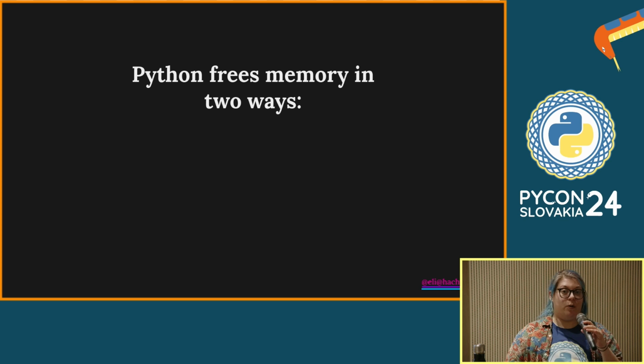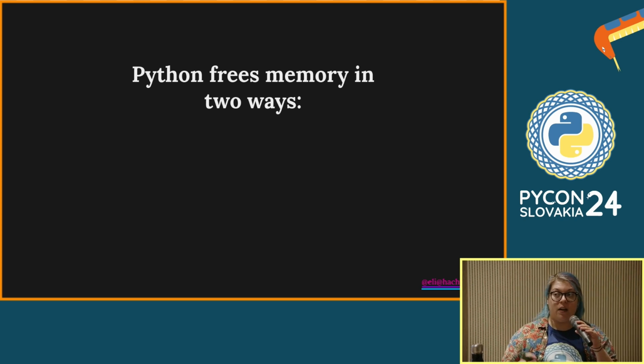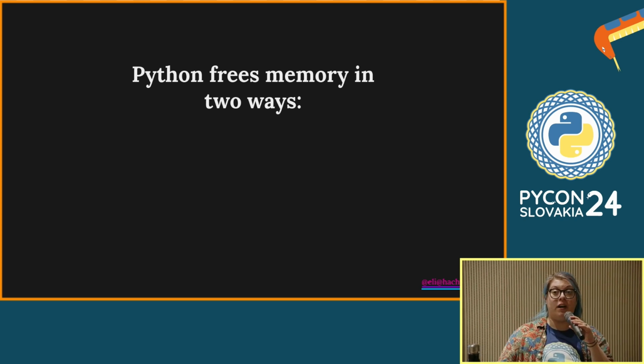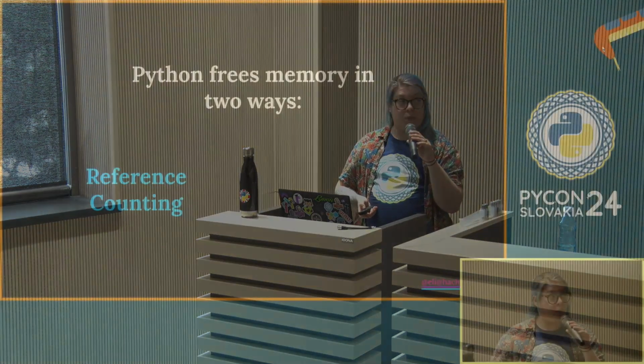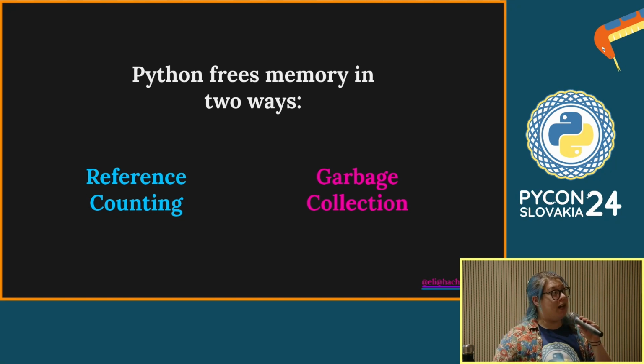When an object's lifetime comes to an end, Python must free that memory, so the interpreter can say, okay, I can write over it with something new. Python can do this in two ways. The first is reference counting, which we'll go through. And the second is garbage collection, which we will also go through.